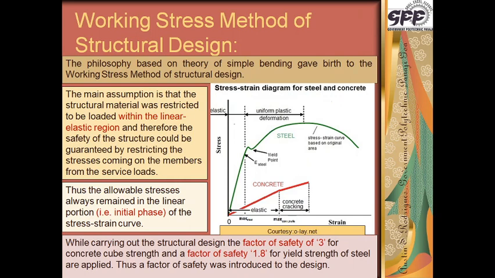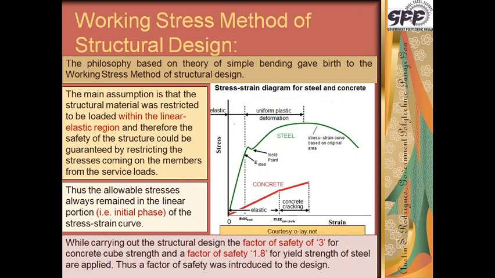The main assumption in this method is that the structural material was restricted to be loaded within the linear elastic region only. That means when we look at the stress strain diagram for steel and concrete, look at the diagram given over here. The green one shows the stress strain diagram for steel, and the red one shows the stress strain diagram for concrete. Now, in the working stress method, only the linear region, the first portion, is used.